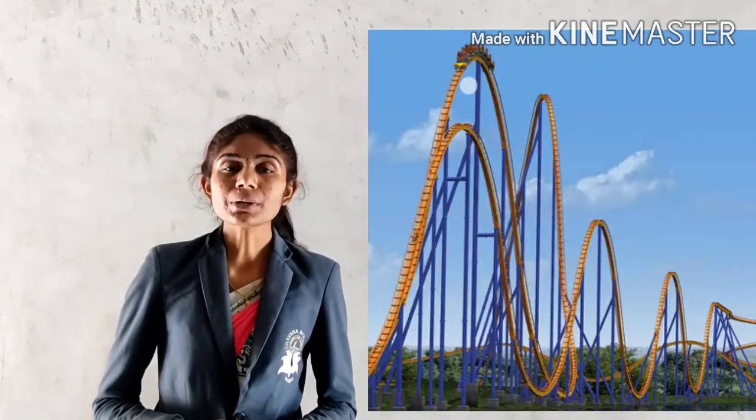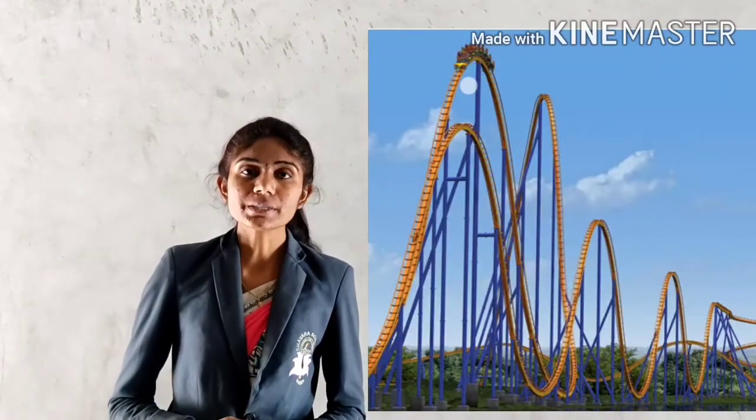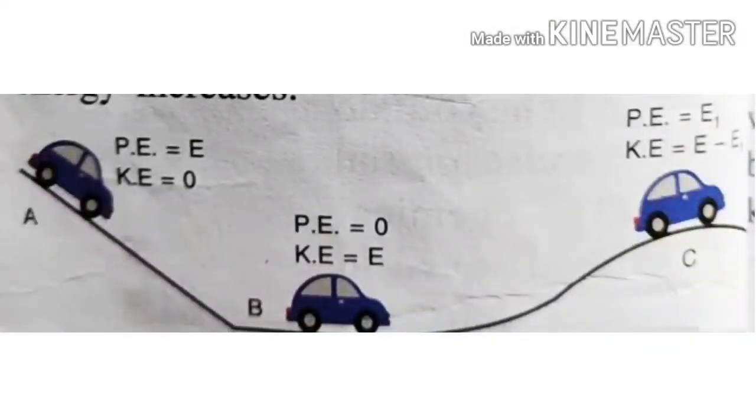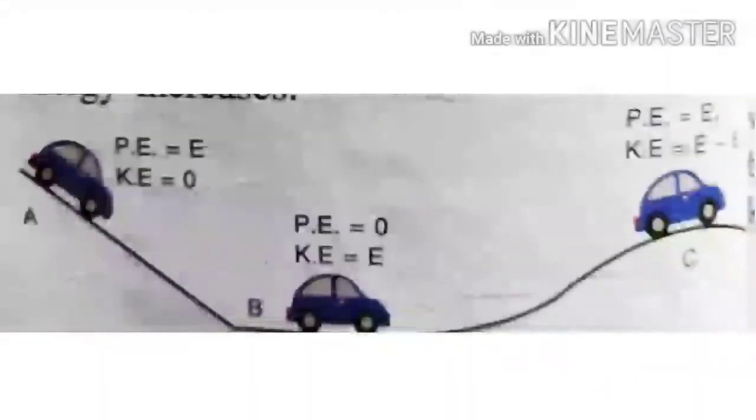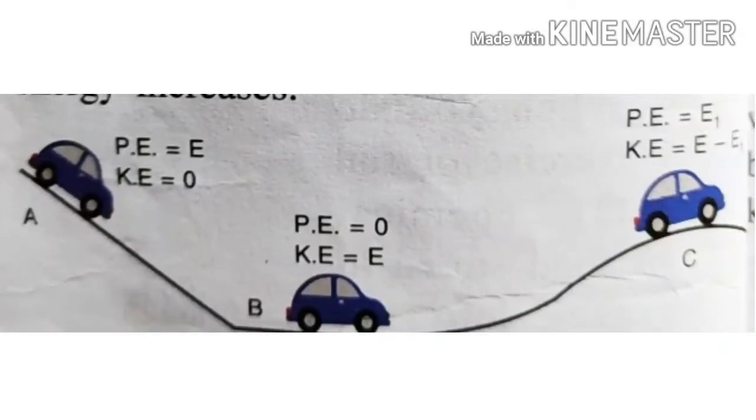The next example is the roller coaster. A roller coaster also works on the mechanism of conservation of energy. As shown in the picture, as the car is at point A, it stores potential energy E and the kinetic energy is 0. Now, as the car starts to move, the potential energy gets converted into kinetic energy, and as a result, at point B, potential energy becomes 0 and